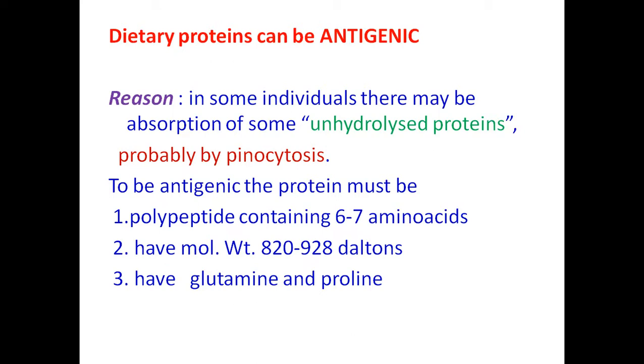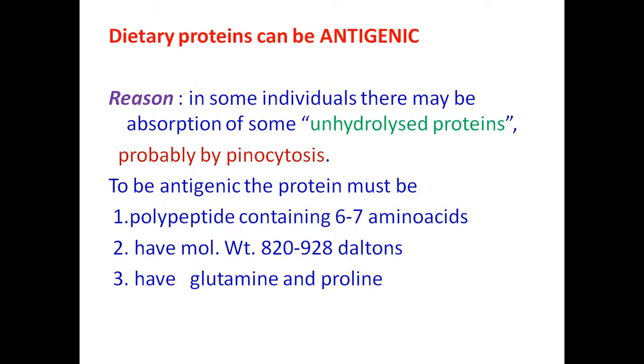Similarly, there is a mechanism called pinocytosis, endocytosis. So this pinocytosis or endocytosis is a type of absorption mechanism which facilitates the transportation of molecules across the membrane. So in such cases, sometimes some of the unhydrolyzed proteins are absorbed by a mechanism called pinocytosis. So in such cases, these unhydrolyzed proteins can become antigenic to the host organism or to the body.